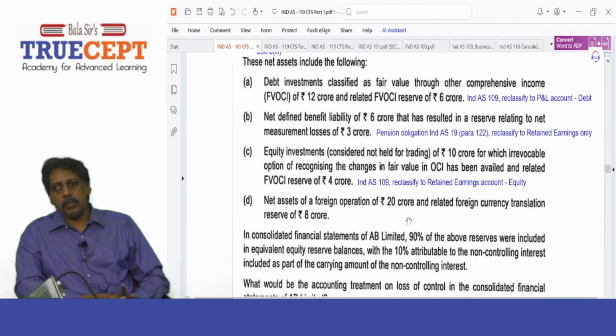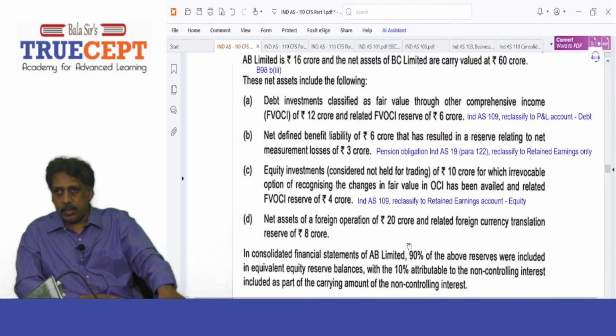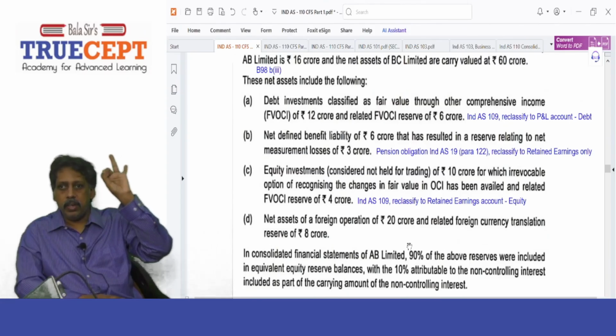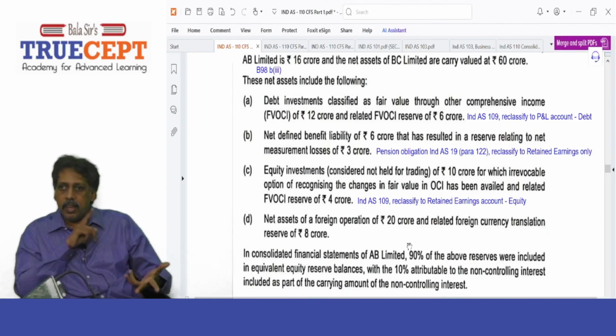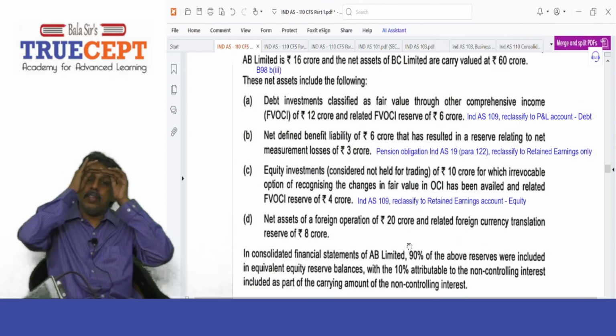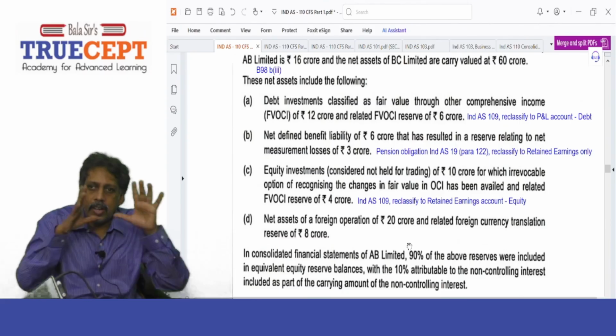So basically what happens, the first entry you want to pass is nothing but para B98. In that point A, point B and point D. What is A? I'm supposed to remove all the assets and liabilities. Also remove NCI. Got it? And what is point B? Recognize the consideration. Any investment in the former subsidiary retained. And what is D? Any gain or loss on disposal. And what is 98C? Transfer any OCI reserve to either P&L or retained earnings. So basically this sum is Appendix B 98 and 99 of IND AS 110.